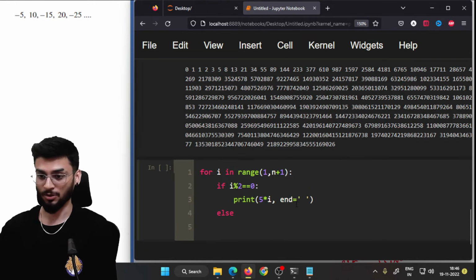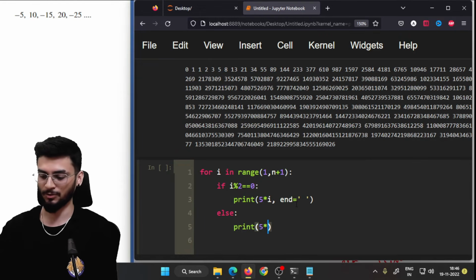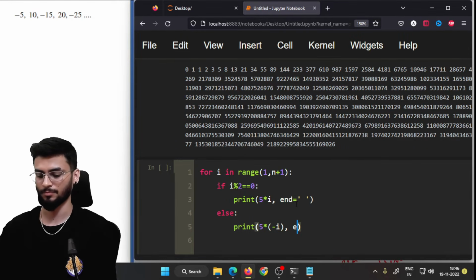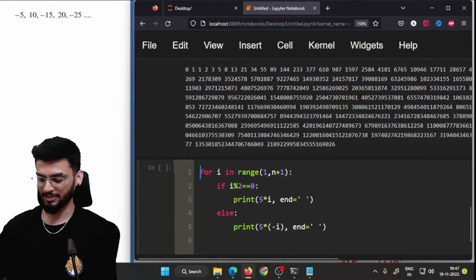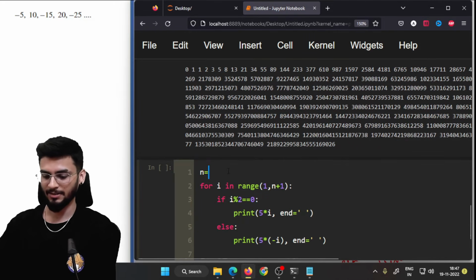But if i is odd, we don't need to specify the condition here, and always remember to mark the colons. Print 5 into minus i, right? Okay, so we just need to input the value of n. Now value of n at the beginning, let's try it as 10.